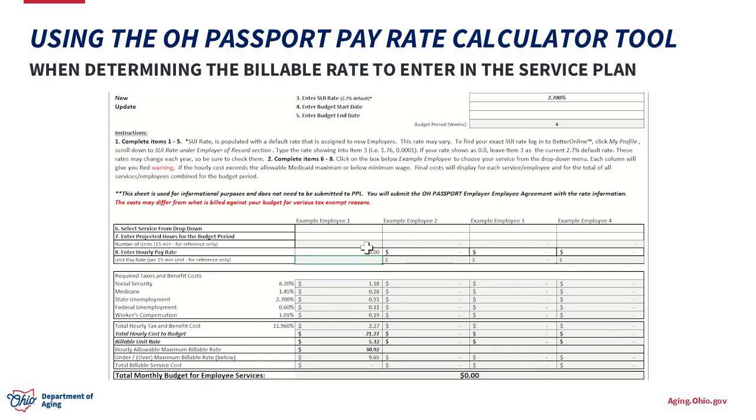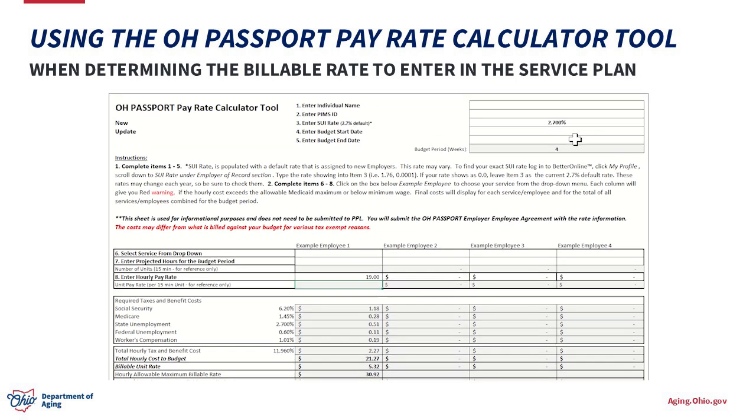And as we can see, $19 an hour, it's done all the math by adding in all of the employer taxes. As you can see here, state unemployment is where the SUI rate was entered in, 2.7%. We come down here and it comes to $21.27 an hour, which is $5.32 per unit. So very easily we can see that the $5.32 based on our 2.7 SUI rate will be the billable unit rate that will be entered into the service plan.